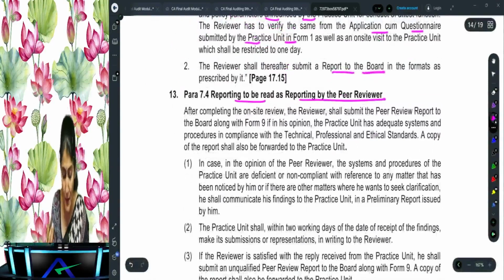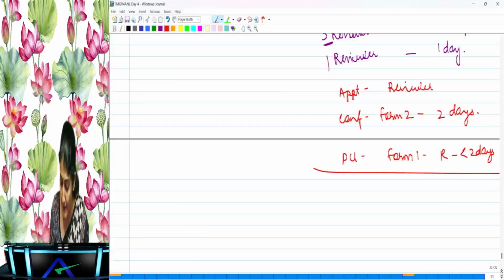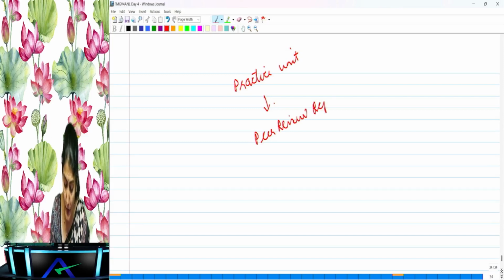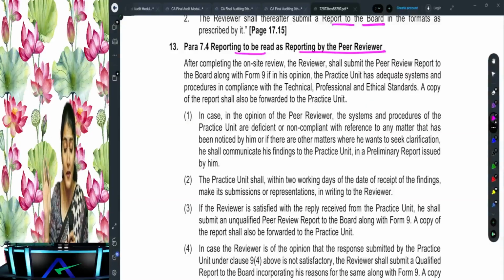Okay, right. Then reporting is to be read as the reporting by the peer reviewer, no problem. Okay, now what does it say in the reporting? In case you are of the opinion that the practice unit has complied with all the policies and procedures, there is no non-compliance, then you can directly send the peer review report to the peer review board along with a copy to the practice unit. So in that case, there is no need to send the preliminary report and all.